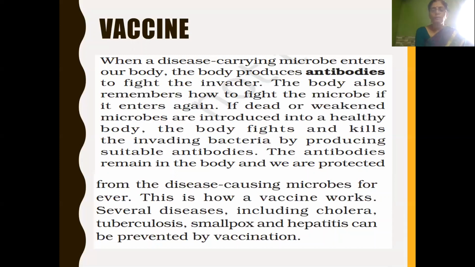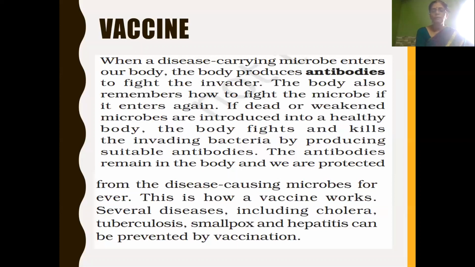So vaccines are produced from dead or weakened microbes. When they are introduced while we are in healthy condition, the body fights and kills the invading bacteria by producing suitable antibodies. The antibodies it produces remain in our body and we are protected from the disease-causing microbes for our lifetime. This is how a vaccine works.